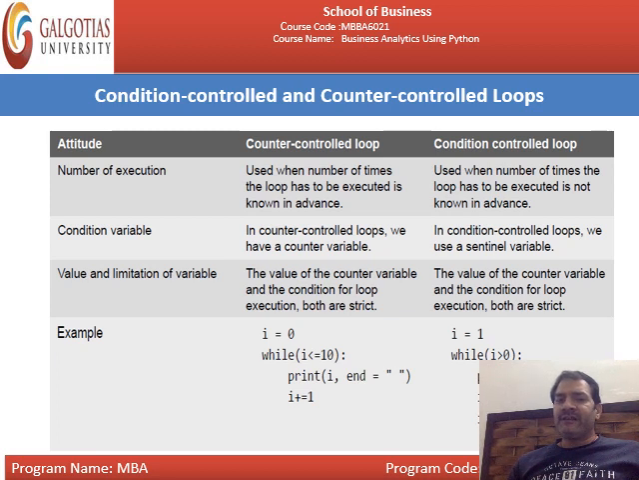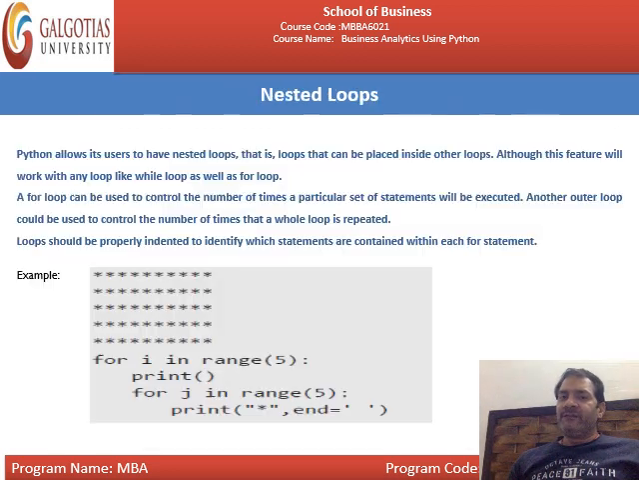Okay, because this I is less than 10, and here I is greater than 0. On the basis of that, we will provide the print statement as well as the increment or decrement statement. What is counter controlled loop? It is used when the number of times the loop has to be executed is known in advance.